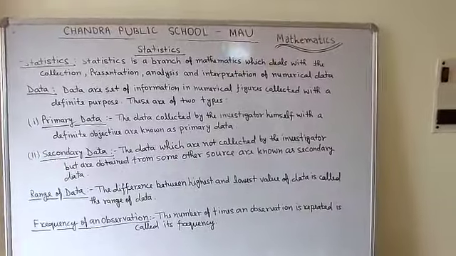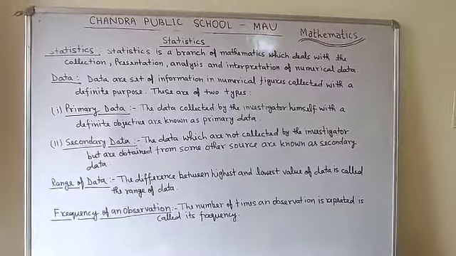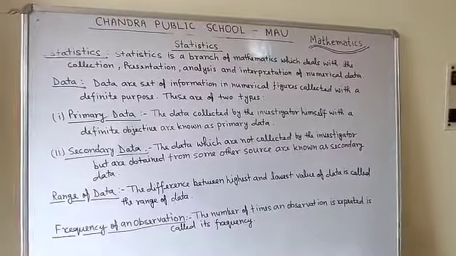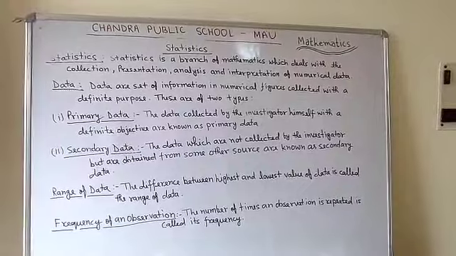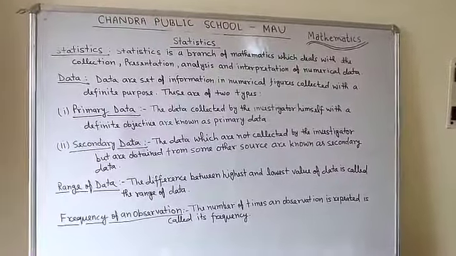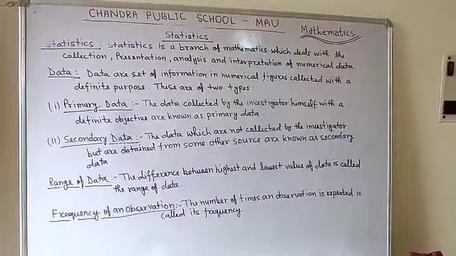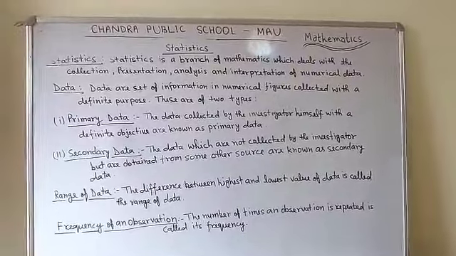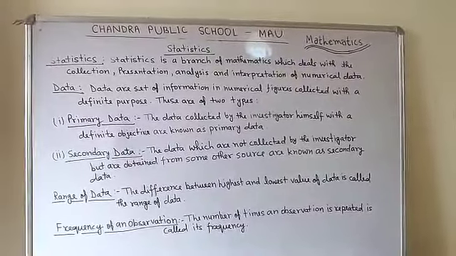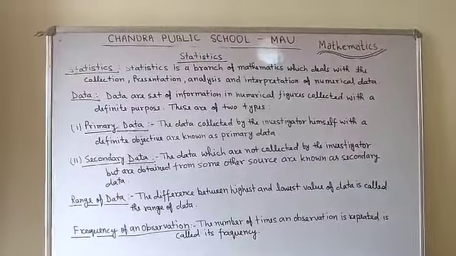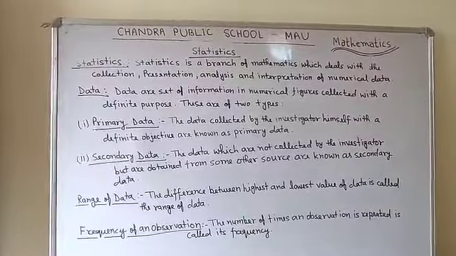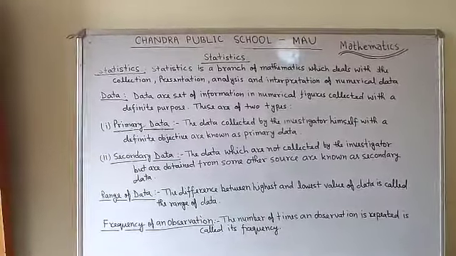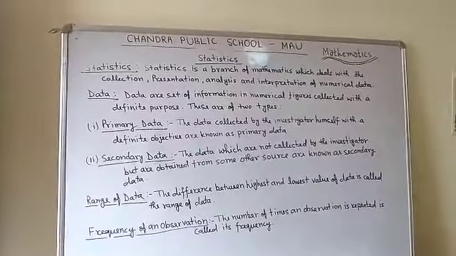Now, what is called data? Data are the set of information in numerical figures collected with a definite purpose. So if you are going to collect the marks of your friends, that is also data. If you write the marks of your friends in a copy, that is numerical data, which you collect for a definite purpose. Like if you collect the marks of your friends to find the percentage of each and every friend, that will be the purpose. So those marks are called the data.